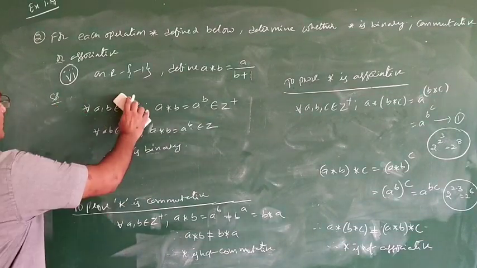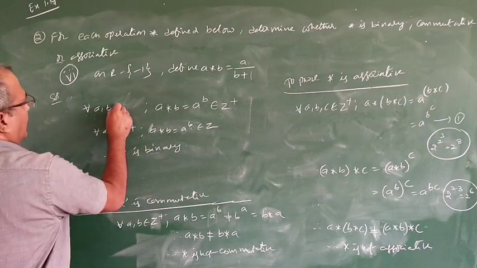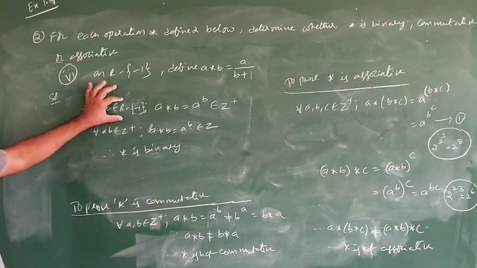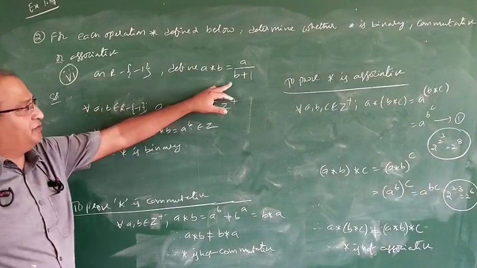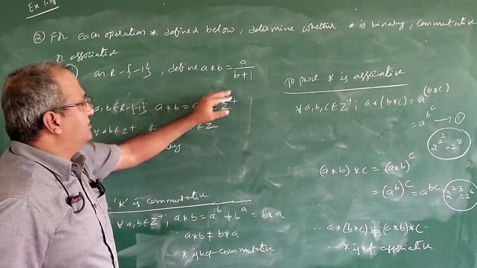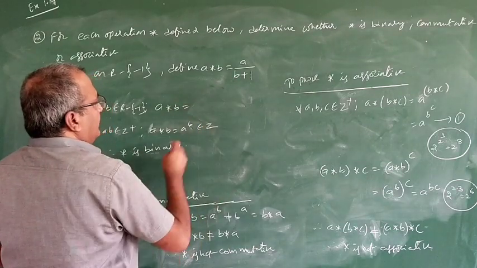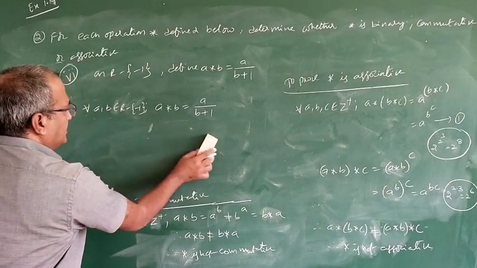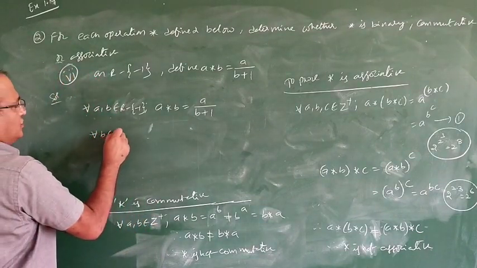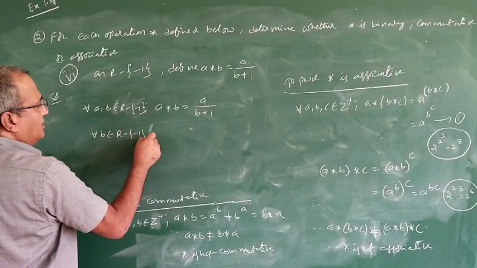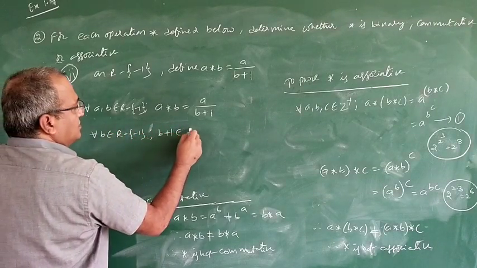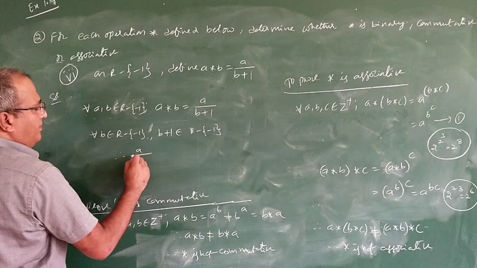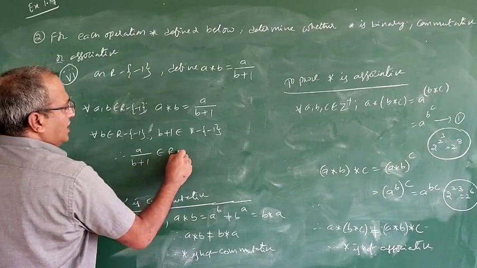Now come to this one. A comma B belongs to R minus the set of minus 1, means it is a real number set without minus 1. Why we have not taken minus 1? If we take B value minus 1, it is not defined. So, A by B plus 1. See, real number, I will write one step here. For all B belongs to R minus the set of minus 1, B plus 1 belongs to R minus the set of minus 1. Therefore, A by B plus 1 also belongs to R minus the set of minus 1.